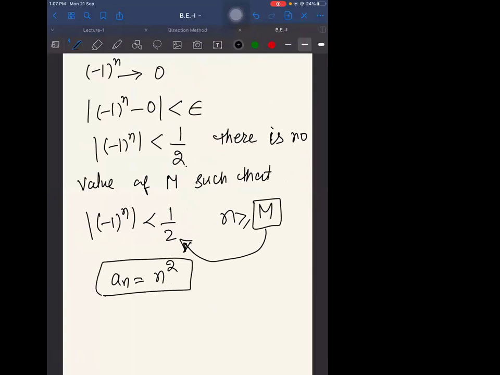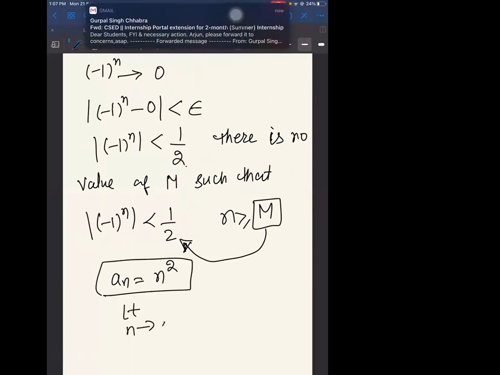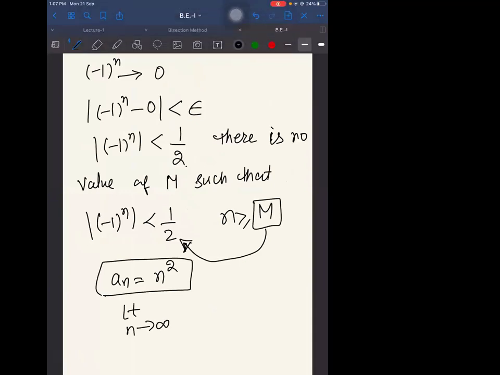So limit n tends to infinity of n square will definitely come out to be infinite, right? If you plot the values of this, it becomes first 1, then 4, then 9, then 16, and so on. So will it cluster somewhere? No, of course not. It will shoot to infinity, right? So it is always divergent.